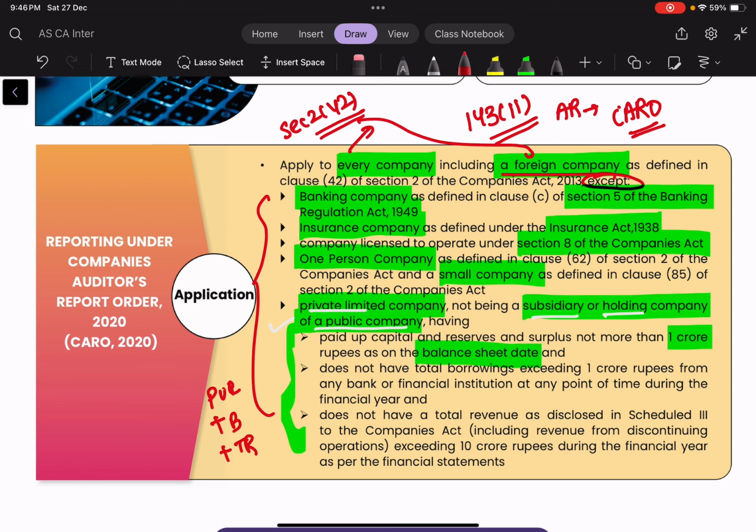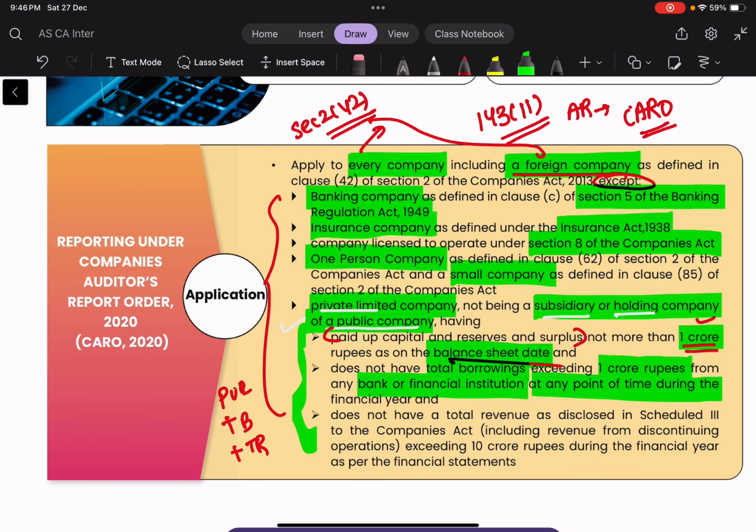So there are certain limits which have been assigned, and the period has been assigned as well. Then it should also not have total borrowings more than 1 crore, taken from any bank or financial institutions at any point of time during the financial year.